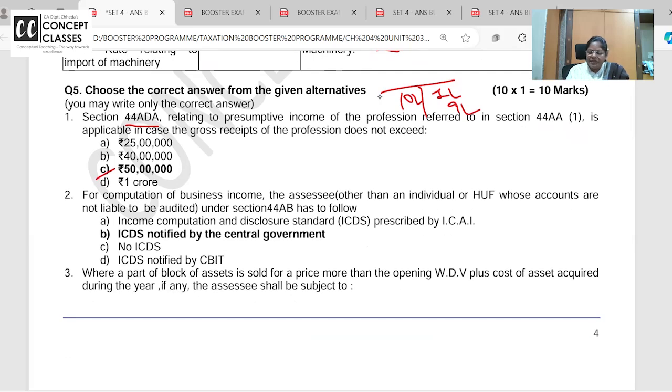For computation of business income other than individual and HUF, if your accounts are audited, ICDS is applicable as prescribed by ICAI. ICDS is given by the central government. No, ICDS notified by CBDT. It's the ICDS given by the central government. It's a part of the Income Tax Act, right? Section 145 onwards.